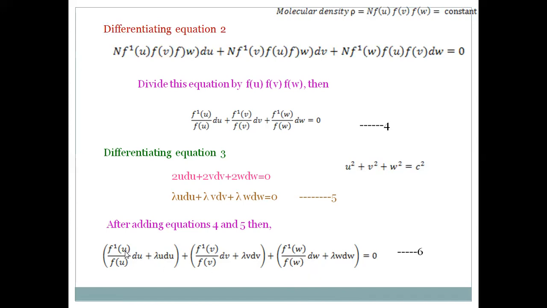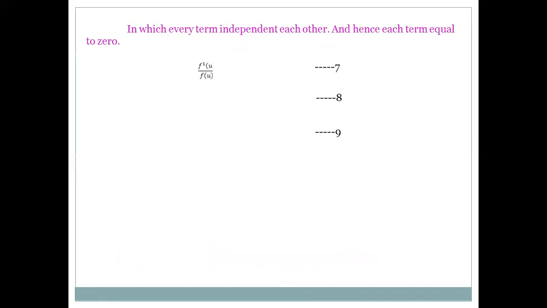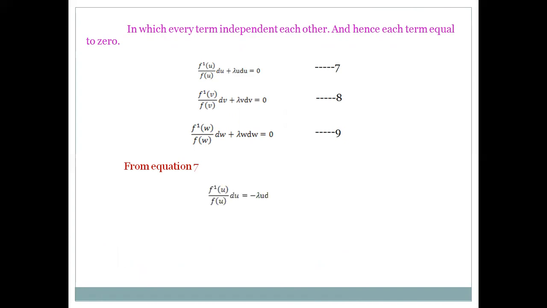It is nothing but f dash of u by f of u du plus lambda u du is equal to 0, and f dash of v by f of v dv plus lambda v dv is equal to 0, and f dash of w by f of w dw plus lambda w dw is equal to 0. So we wrote those equations like this. These equations are taken as 7, 8, and 9. So when we solve these equations, we can get f of u, f of v, and f of w also.